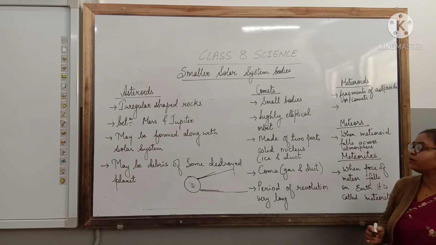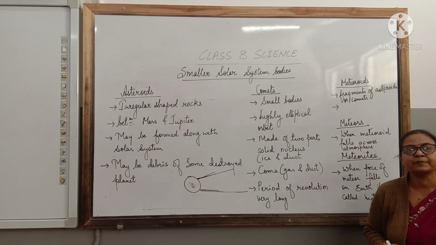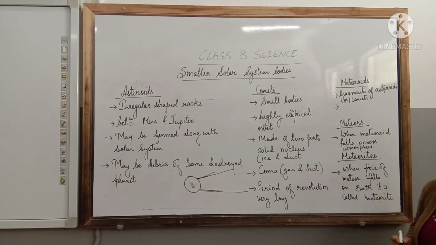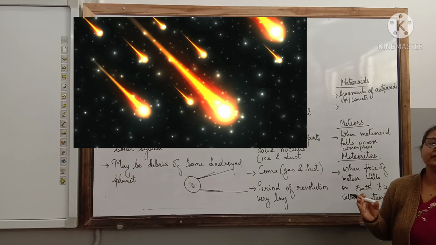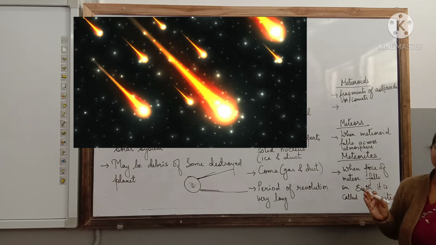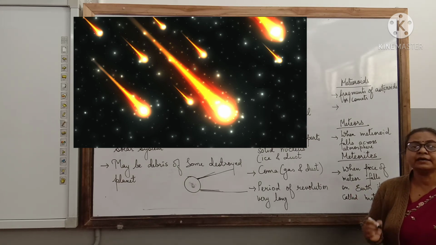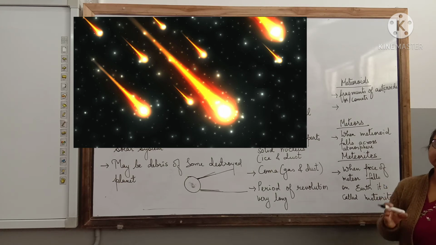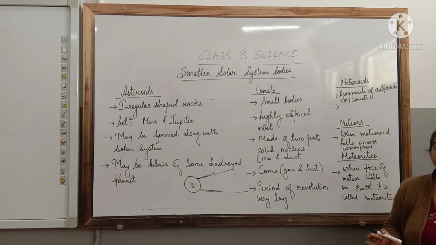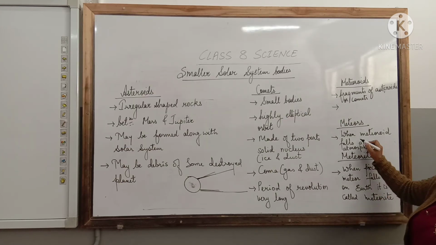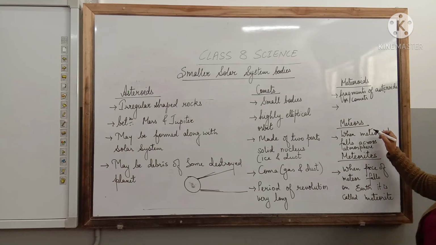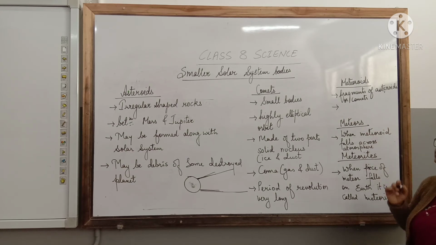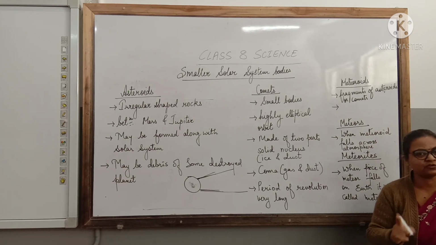Earth. But because of the atmosphere, due to high friction between the atmosphere and the meteoroid, a streak of light is formed because they catch fire, and most of them get destroyed within the Earth's atmosphere and don't fall on the Earth. At that time they are called meteors. As the meteoroid is falling towards the Earth's atmosphere, it is called a meteor or a shooting star, but it is not actually a star.